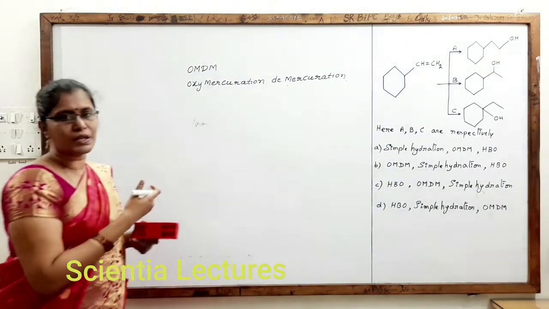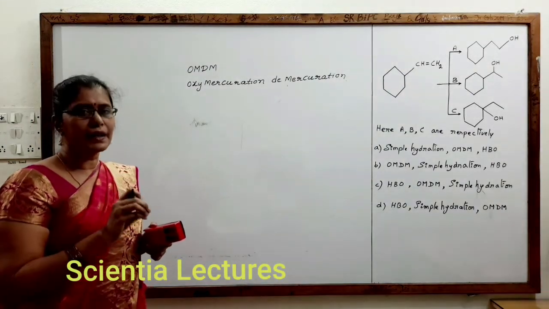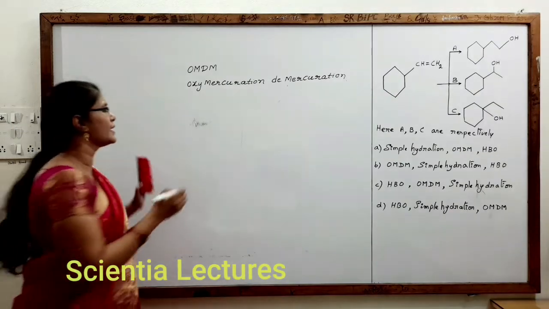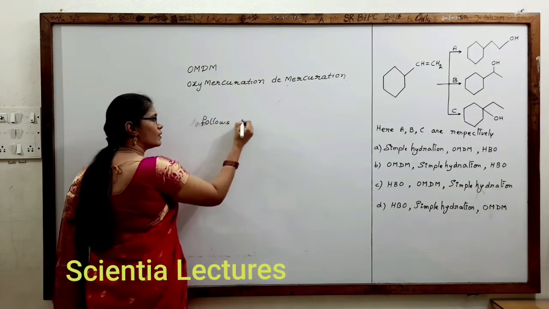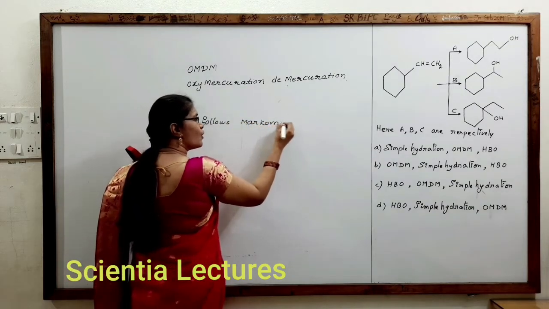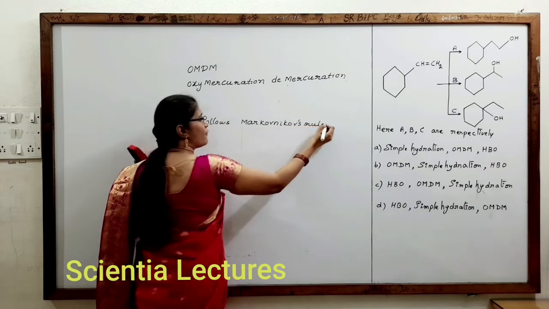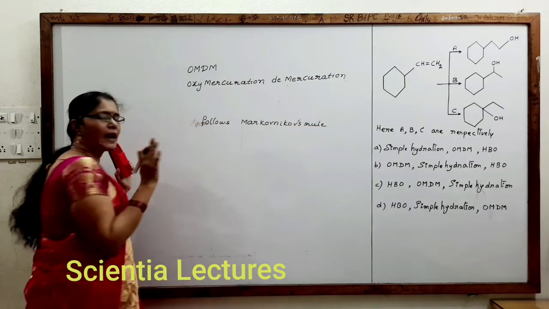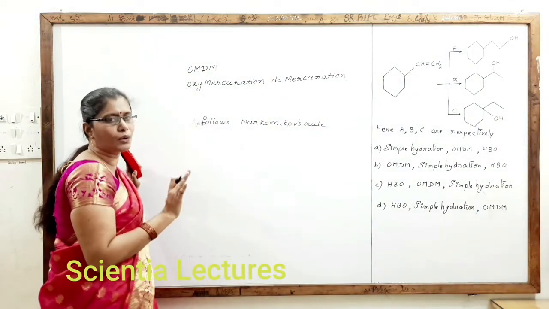We are not going to take the complete mechanism, but the trick to get the product is that it follows Markovnikov's rule, so finally the product directly, no violations, no rearrangements. Just follow Markovnikov's rule and add H and OH, hydration. OM-DM is also a hydration, adding of water only.